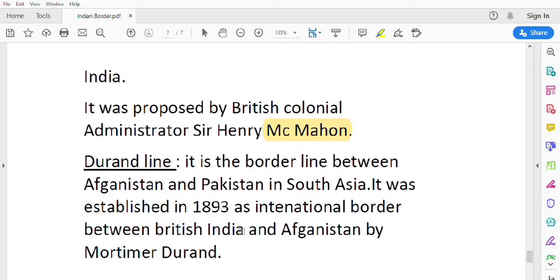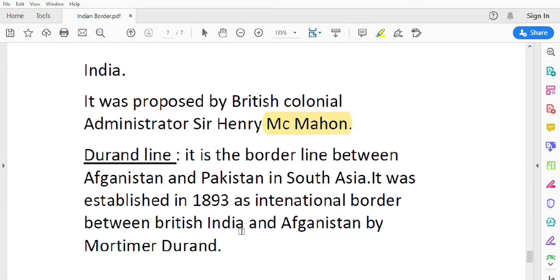Next, the third one is the Durand line. It is the borderline between Afghanistan and Pakistan in South Asia. It was established in 1893 as the international border between British India and Afghanistan by Mortimer Durand.